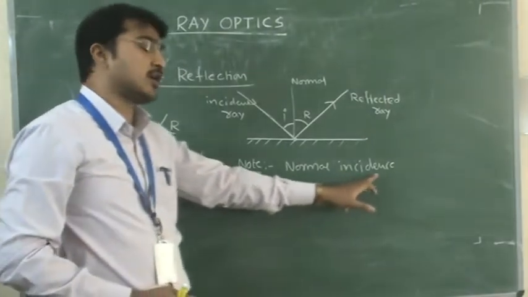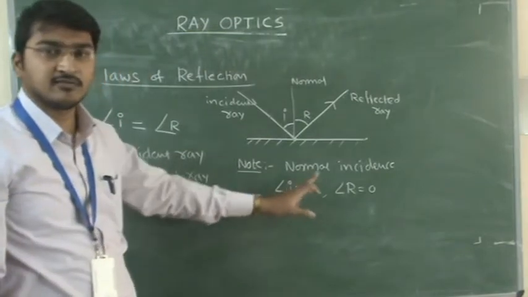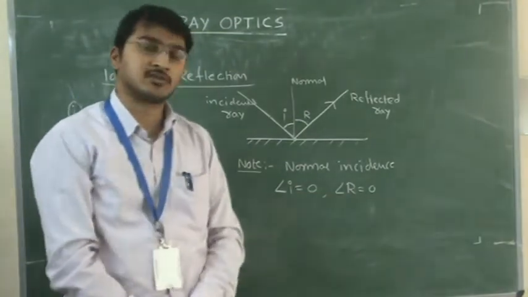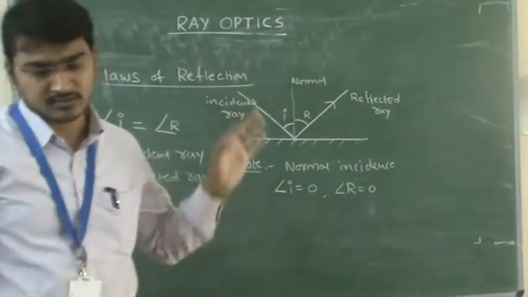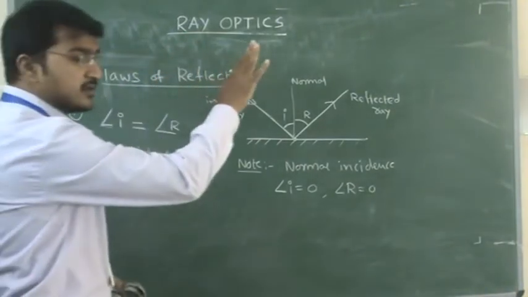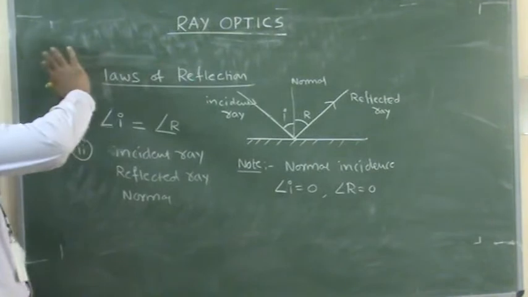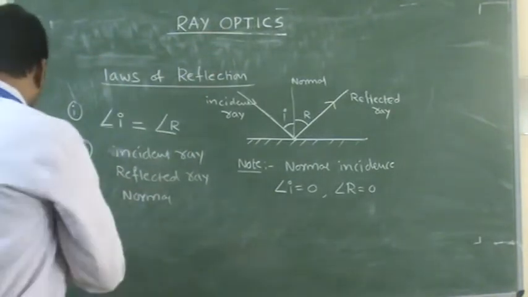So this is also called normal incident. During normal incident, angle I value and R value are 0, same. I is 0, that means the reflection also is 0. This is one note you should remember. We'll discuss too: the definition of reflection and a few points in reflection, then laws of reflection we discussed.